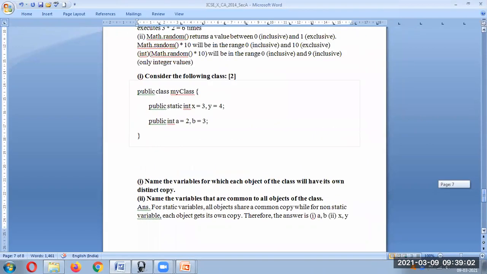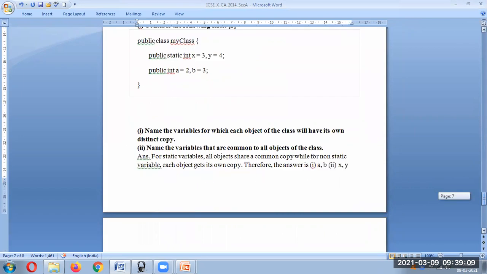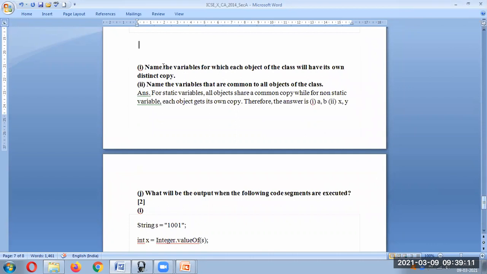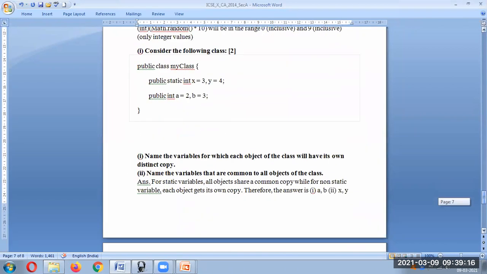Consider the class. I think this question is incomplete. Let it be. Next question: this is a class, and name the variable for which each object of the class will have its own distinct copy.